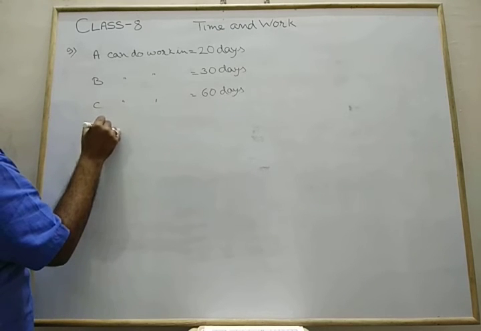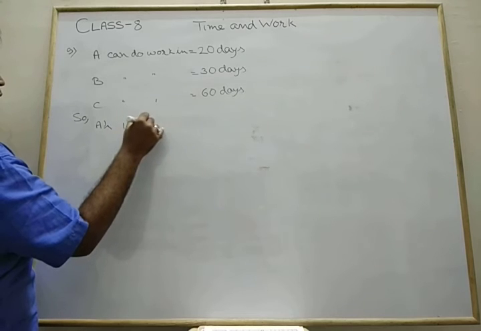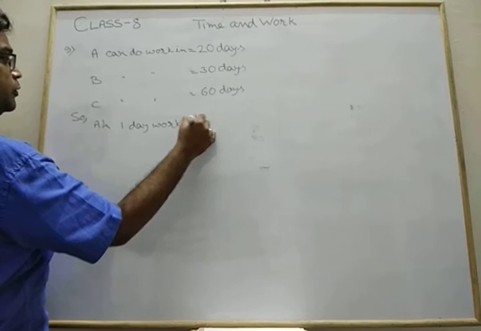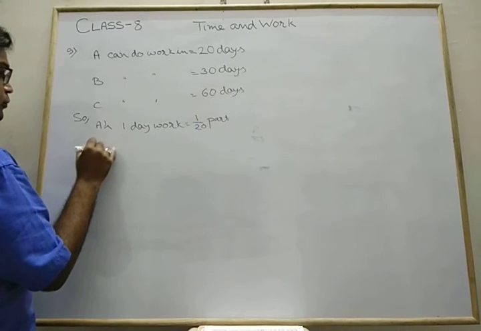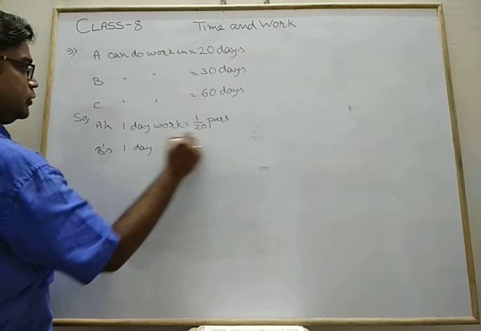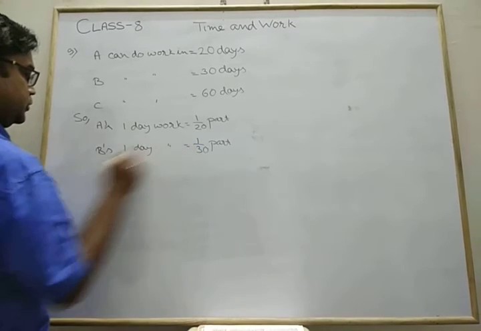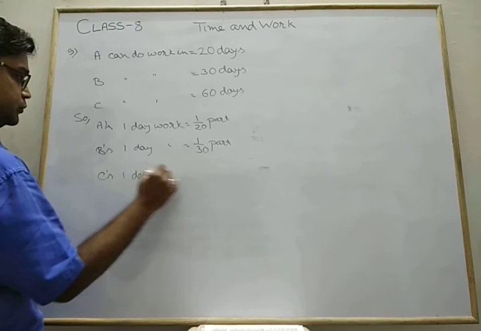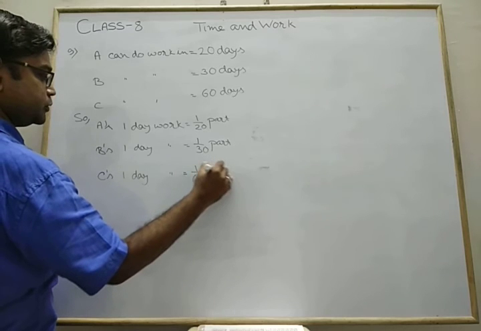Therefore, A's 1 day work equals 1 upon 20 part. B's 1 day work equals 1 upon 30 part. C's 1 day work equals 1 upon 60 part.